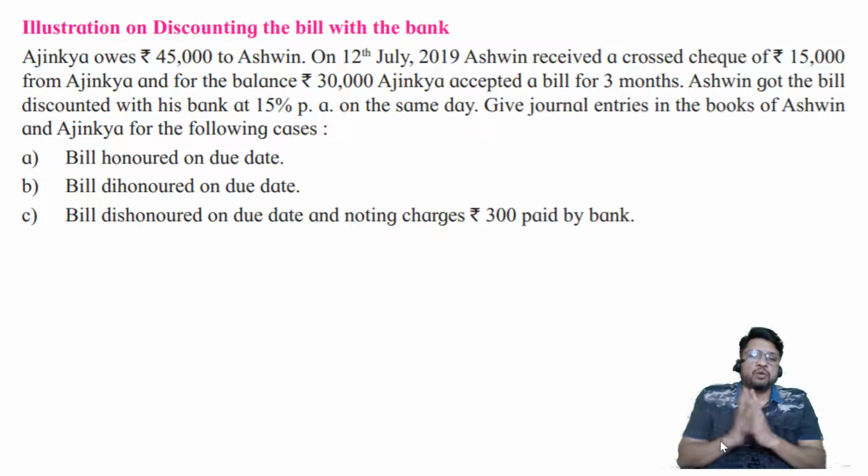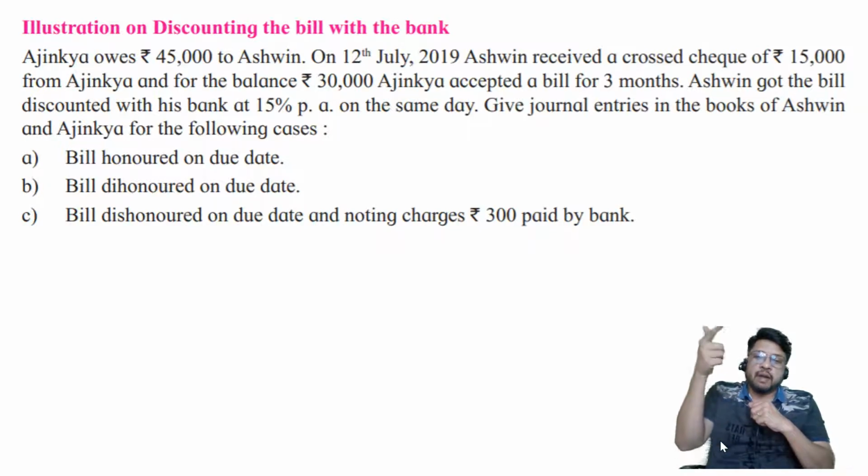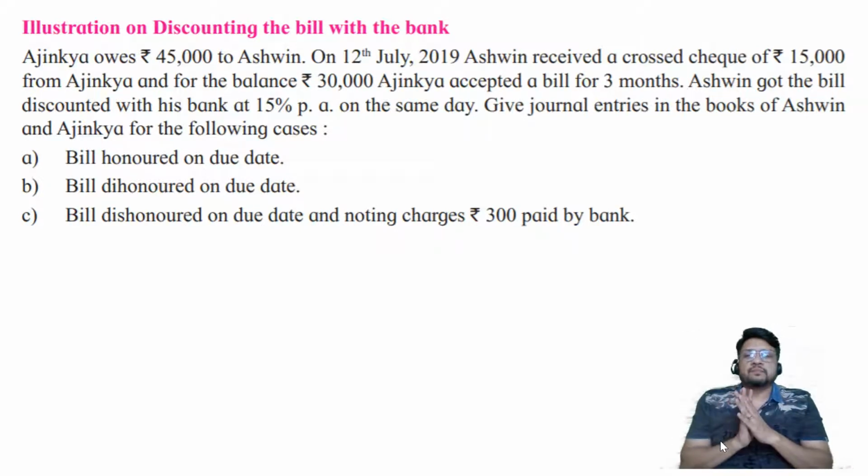Banker would have given a loan to Ashwin. Then Ashwin would have got 30,000 rupees. And after 3 months, when the term of the loan is getting over, Ashwin would have refunded 30,000 rupees plus 1,125 rupees. That means 31,125 rupees to the banker. Banker would have been happy, Ashwin would have been happy, everything would have been normal. But now this is not a normal loan transaction. In normal loan transaction, banker is the lender and Ashwin is the borrower, and on the due date, the borrower himself pays the money to the lender. So there is no difficulty.